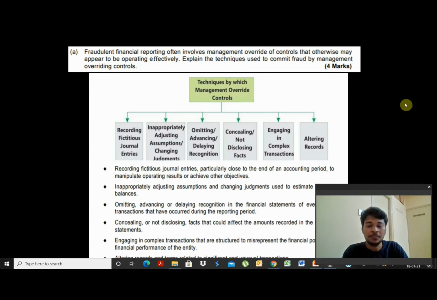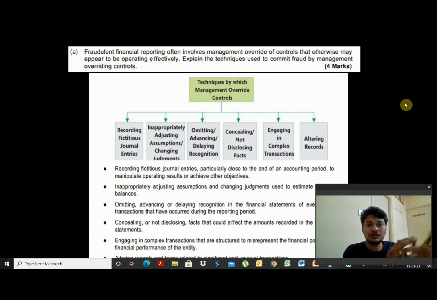That can also happen. And concealing or not disclosing full facts. Whatever the full facts, the management is not disclosing that to the auditor. For example, because of Corona, say one major unit of mine is locked down. It is completely locked. It is shut down. It makes up for more than 60 to 70% of my operations. In that case, it is going to cast a major doubt on your going concern. The management now decides that it is not going to disclose this to the auditor at all.